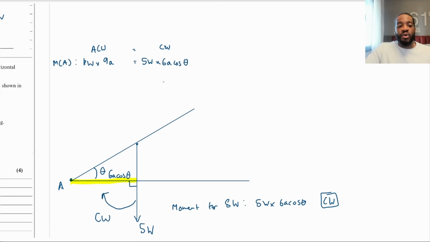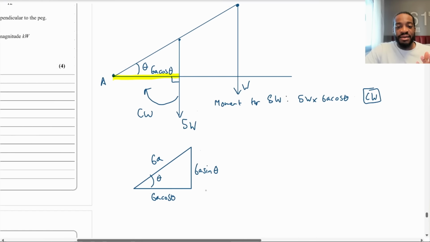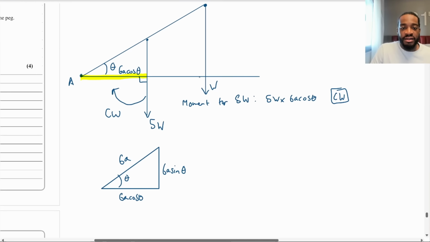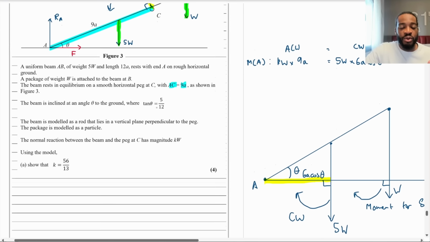Now we still have this other force W. I'm going to draw this like that, and that weight is W at B. Again, it's the exact same thing. This is a perpendicular. It's going to swing that way, but it's from A all the way to B, which is the length of the beam, 12A.